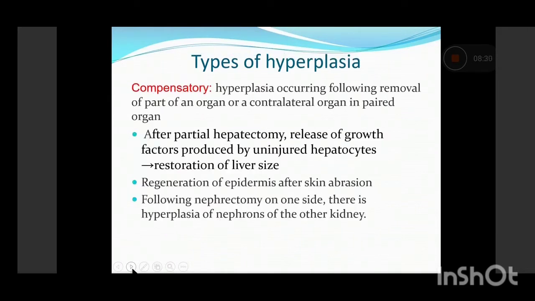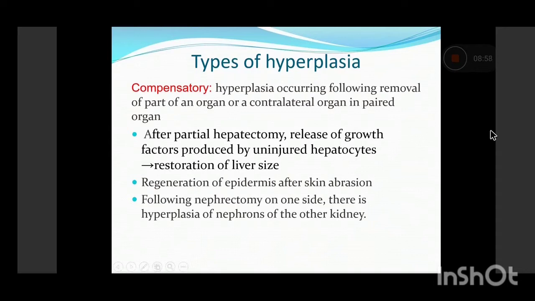Now it can also be compensatory hyperplasia, when the hyperplasia occurs following removal of a part of an organ or a contralateral organ in a paired organ. For example, whenever there is partial hepatectomy, there is release of growth factors produced by the uninjured hepatocytes, which lead to proliferation of the hepatocytes and restoration of the liver size.